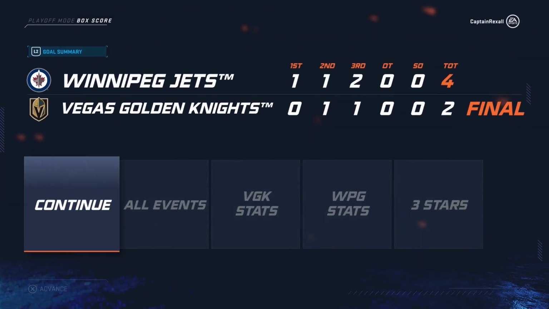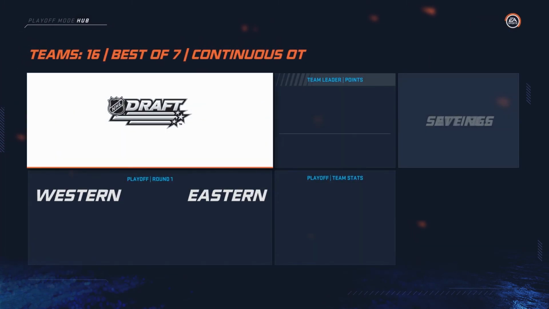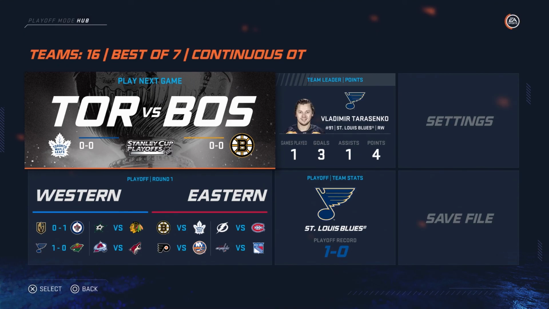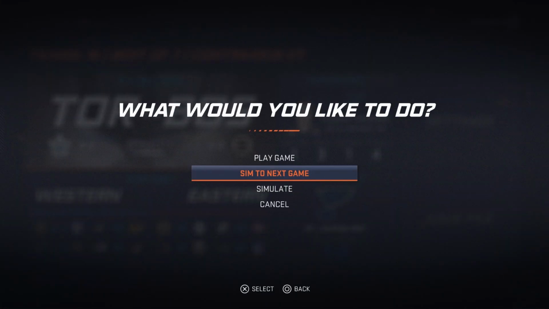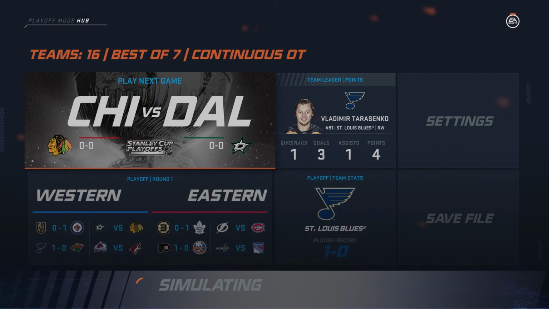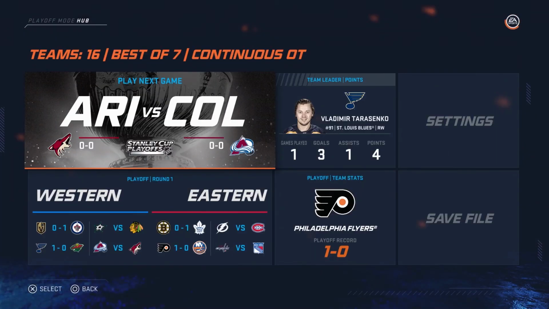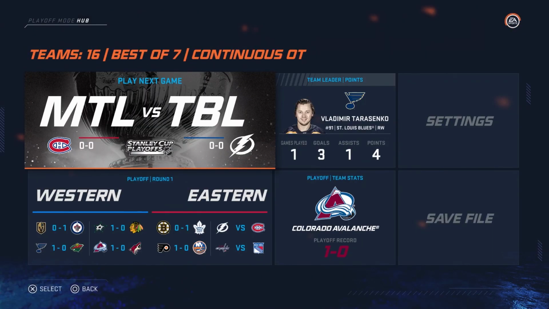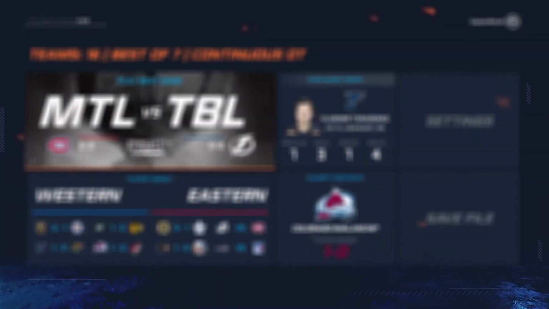So Winnipeg walking away with a 4-2 victory to start things off against the Vegas Golden Knights. So they're starting on a hot note, as St. Louis Blues, they beat up the Minnesota Wild in Game 1. Same with the Toronto Maple Leafs, they beat up the Boston Bruins in Game 1. So Philly, the New York Islanders after they swept the Florida Panthers in Game 1 there. Dallas walking away with a big victory over the Chicago Blackhawks, and the Colorado Avalanche beating the Arizona Coyotes in Game 1.